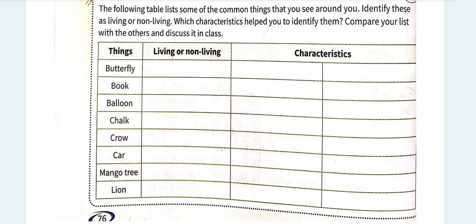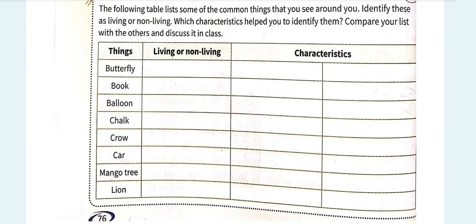See, the butterfly's characteristics are that they move and they grow. Butterflies move, actually they fly, and they grow. First they are a caterpillar and then they become a butterfly. Similarly, a mango tree grows from a seed to a big mango tree. And second, they respond to stimuli.